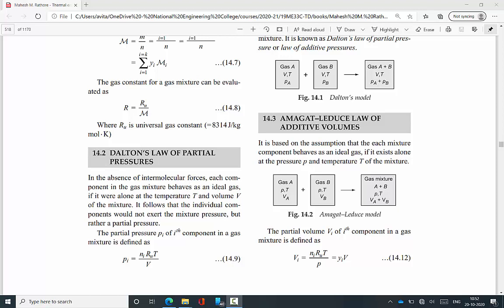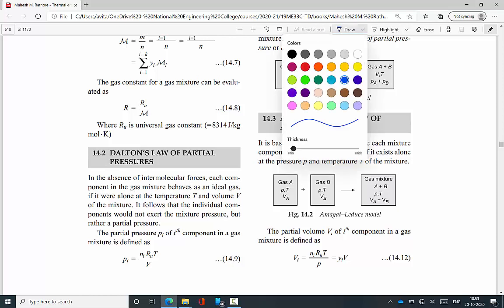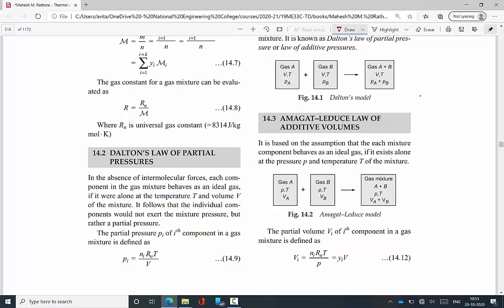And before that, I include some theoretical concepts for our improvement of knowledge. First, what is Dalton's law? Gas A has a certain volume and temperature, and gas B has a certain volume and temperature.